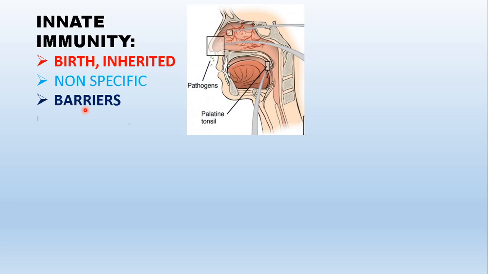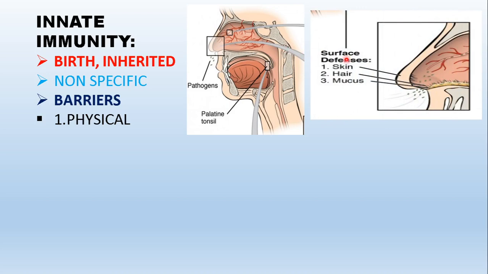Now, barriers can be physical. In case of physical, we have the surface defense, skin. Skin is present all over the body, protecting all our internal tissues. So skin is a very good defensive agent in our body. We have hair inside our nostrils. We have mucus which is produced in our inner linings. All these act as physical barriers.